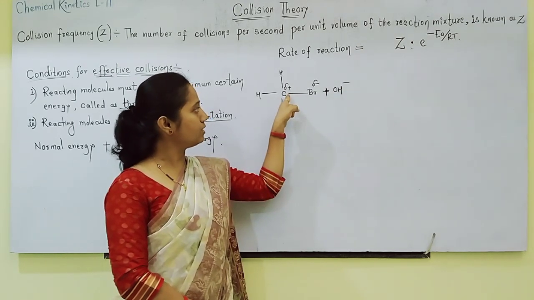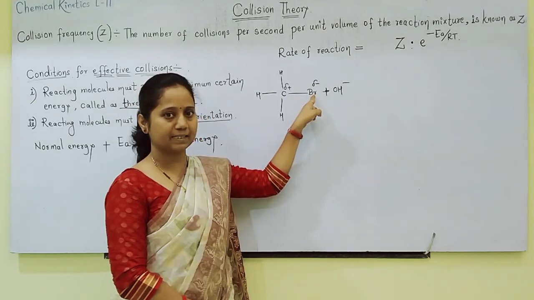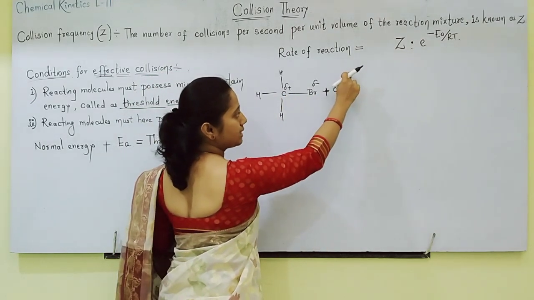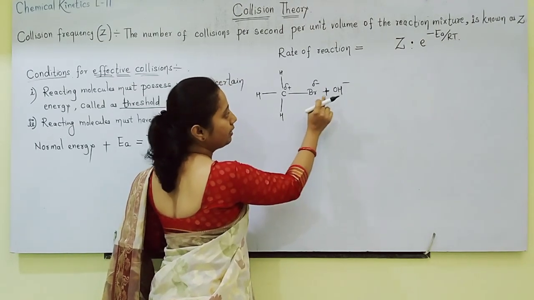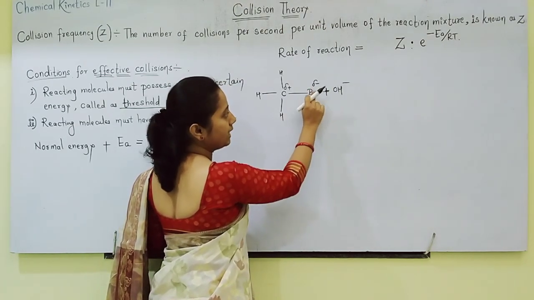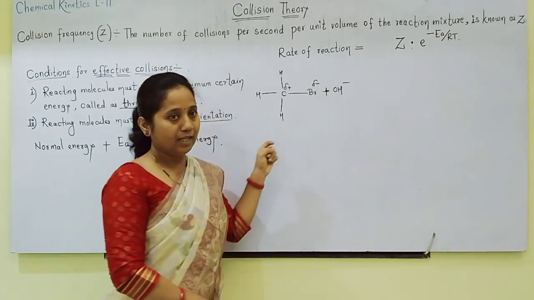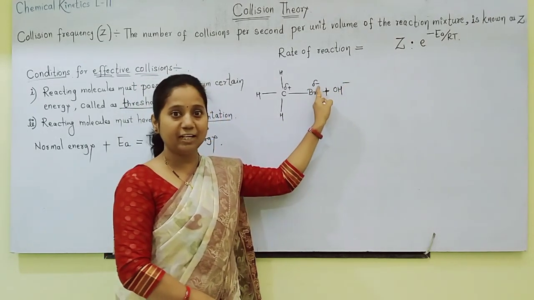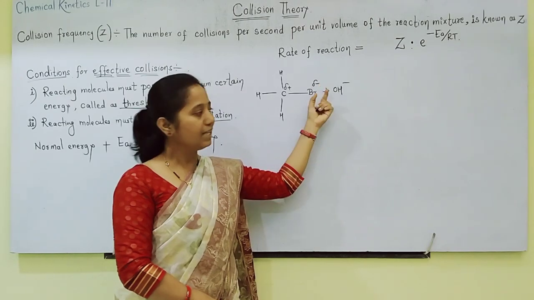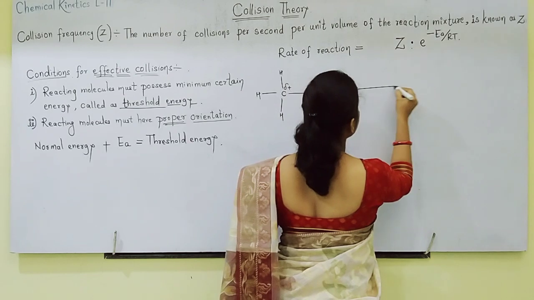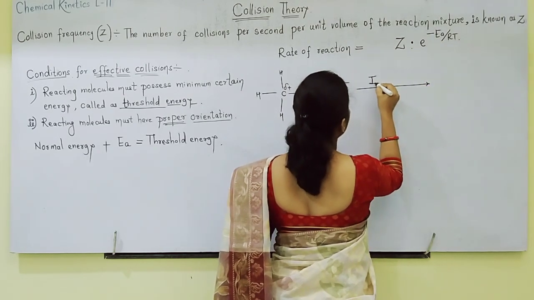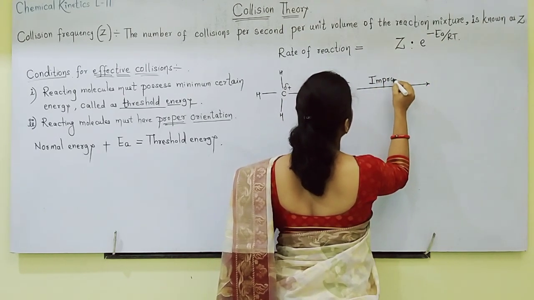OH minus attacks C plus, but here is Br minus. If OH minus attacks from this front side, the negatively charged Br is present there. That's why, since same charges repel each other, repulsion takes place, and this type of orientation is called improper orientation.